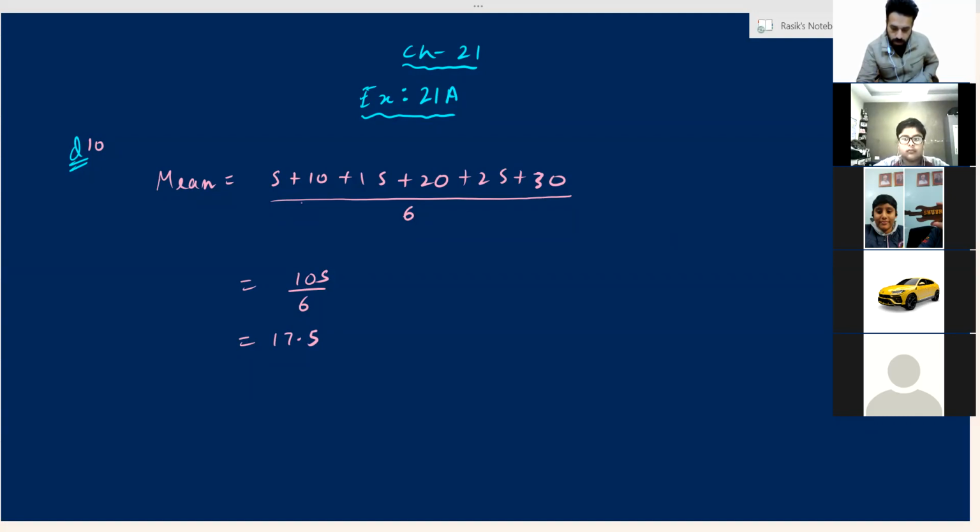Hamad, Sukhsahel, and Abhishek. Correct answer, Hamad. Correct answer, Jasmine and Abhishek. Correct answer. Very good, all of you.